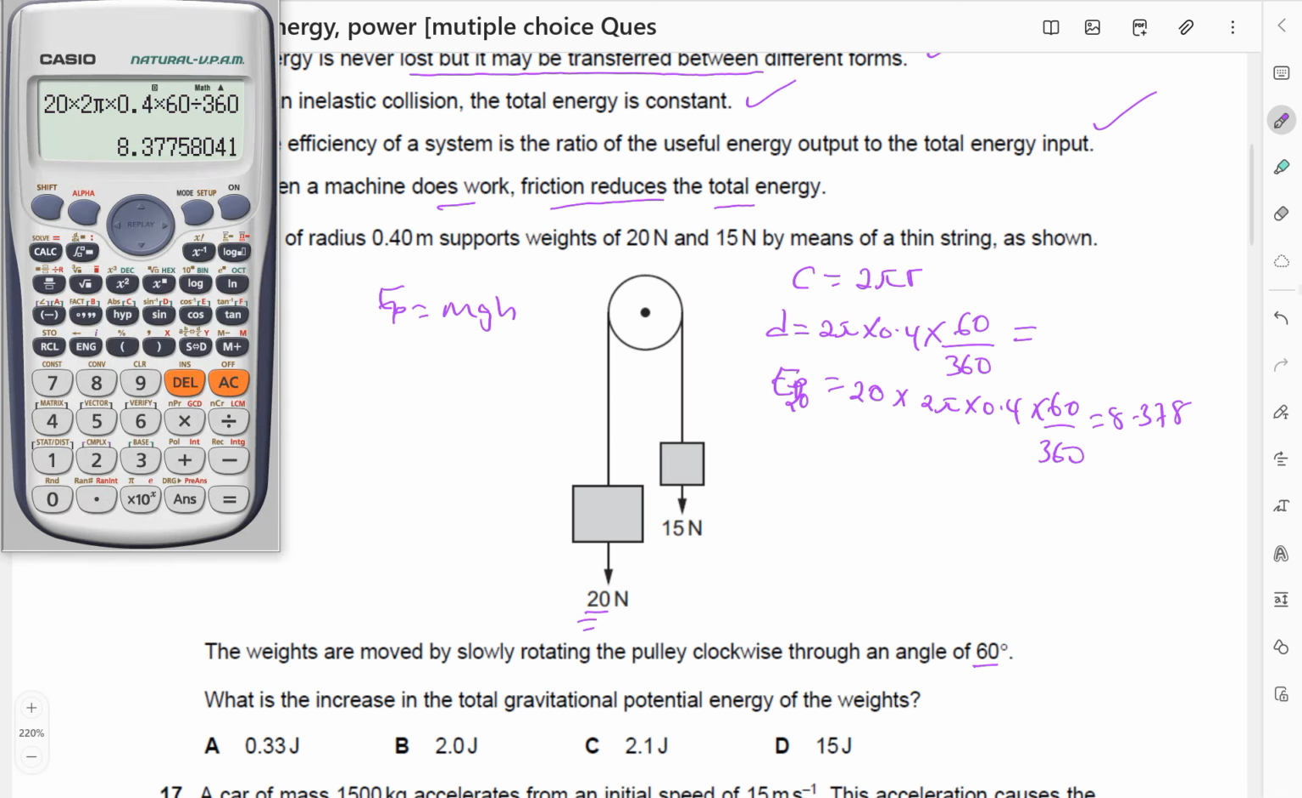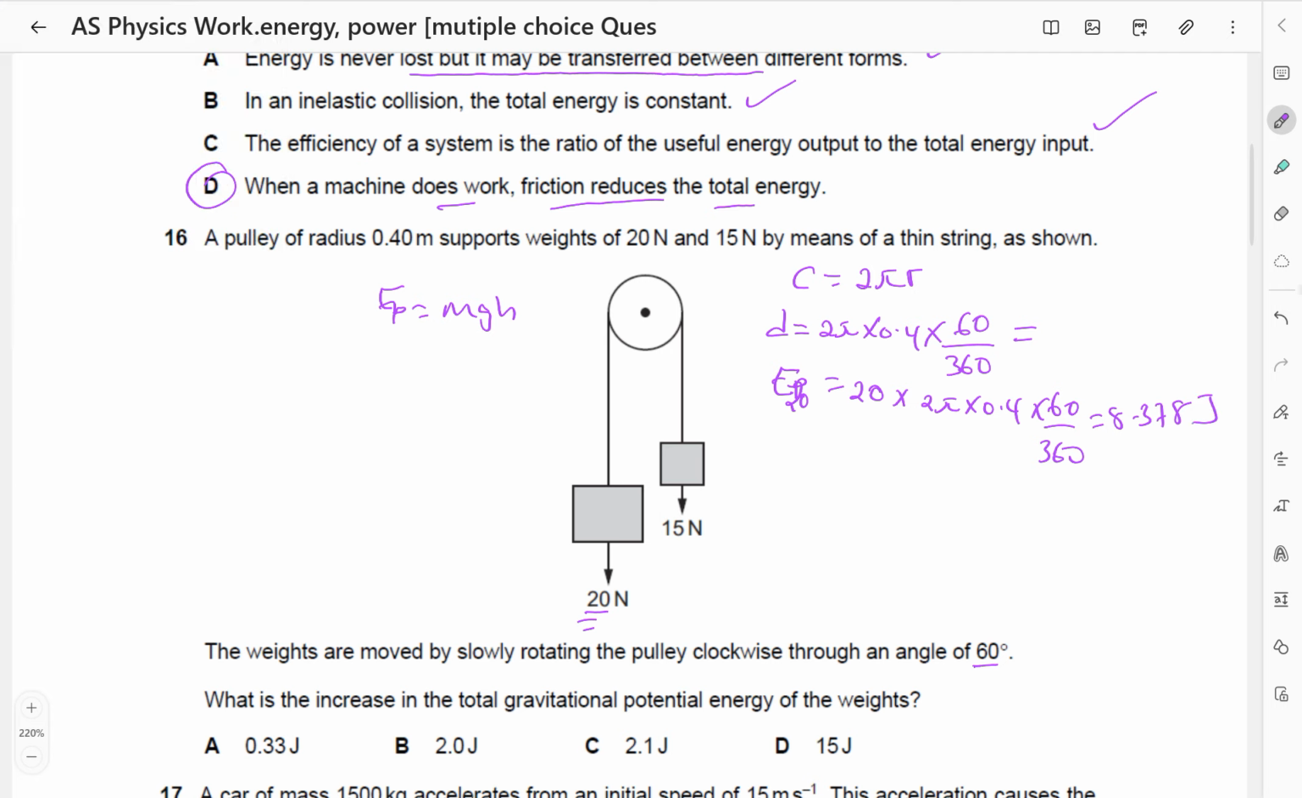8.378 joules. Then the energy lost by the 15 newtons is going to be 15, because they move through the same distance. So it will be 15 times 2 pi times 0.4 times 60 over 360. They moved through the same distance. So 20 is the weight, 15 is the weight. It is the mg part.